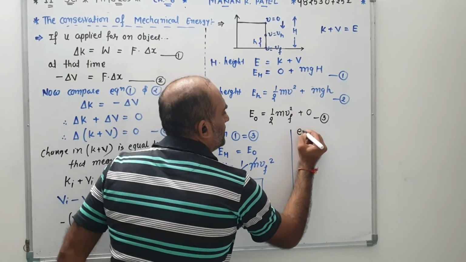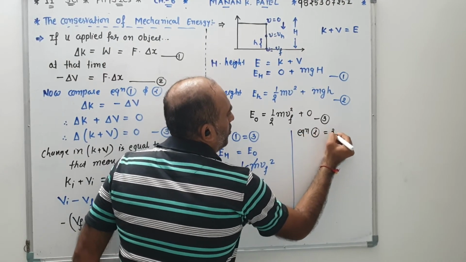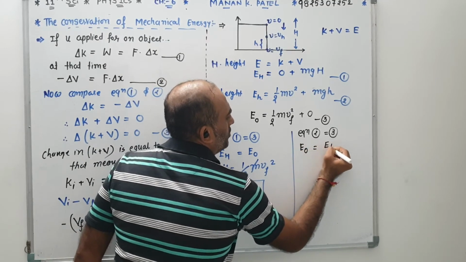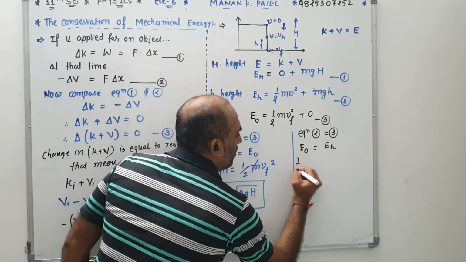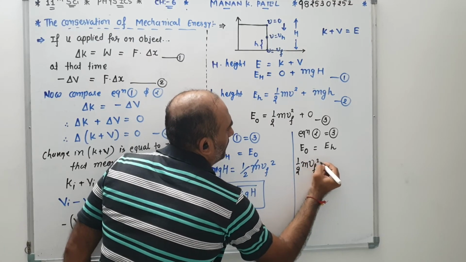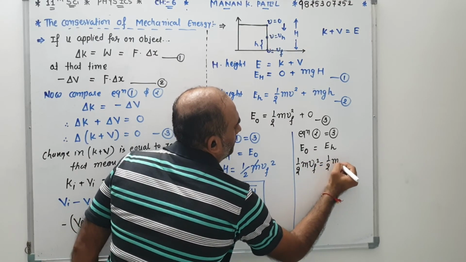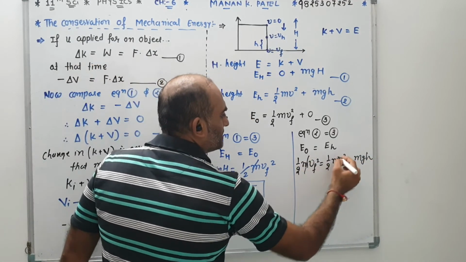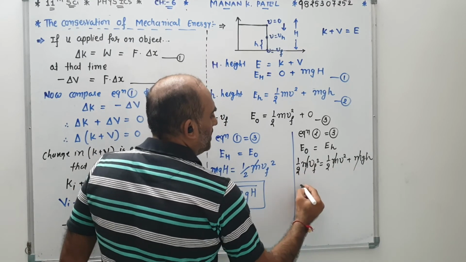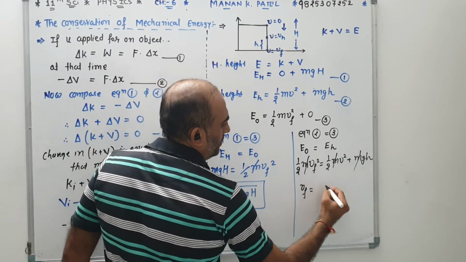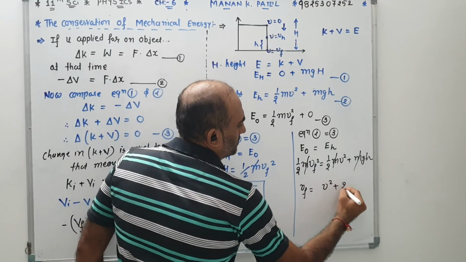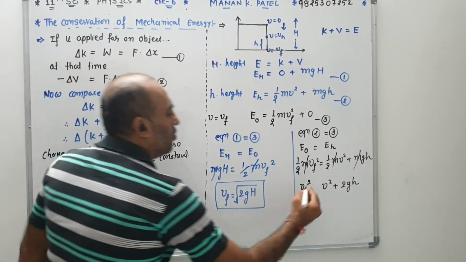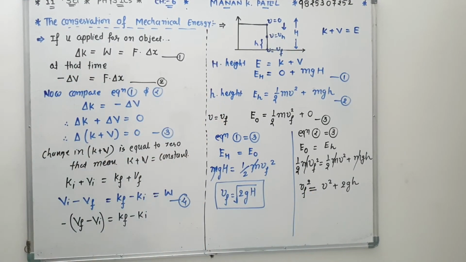Second, now comparison of equation number 2 with 3. E of 0 is equal to E of small h. Half m vf square equals half mv square plus mgh. M cancels, 2 is multiplied with that part, so automatically here only v square and plus 2gh. So vf square is equal to v square plus 2gh.